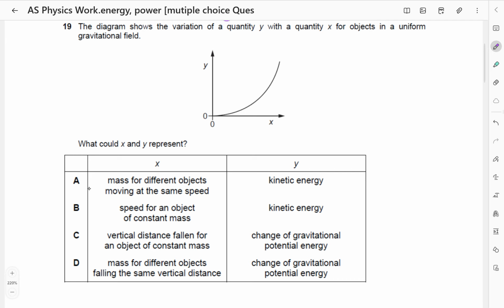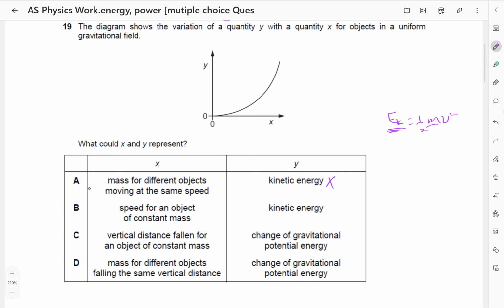That means it is a graph of kinetic energy against mass. Kinetic energy is equal to a half m v squared, so this would be directly proportional. So it would not be a curve of increasing gradient. So this is out.